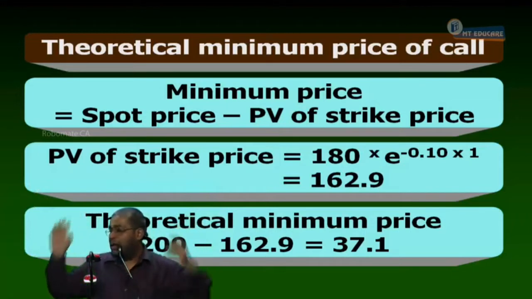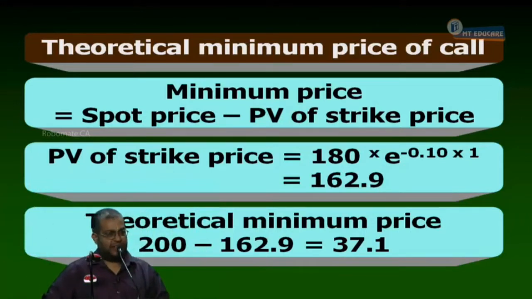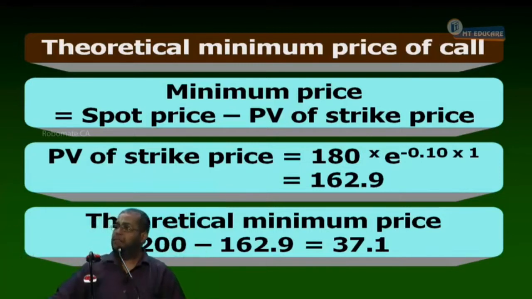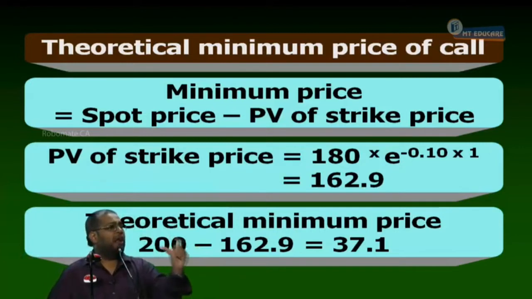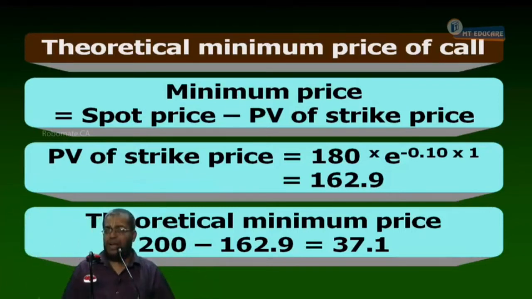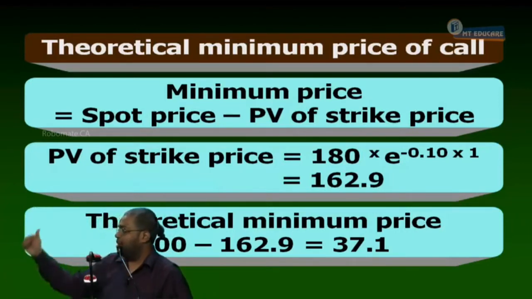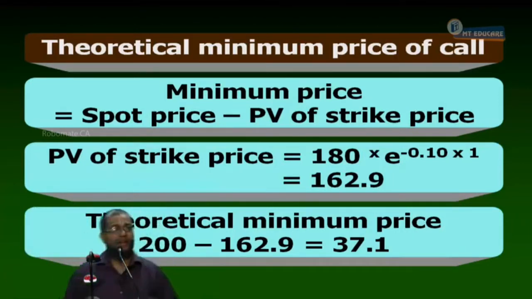Yes or no? Now, let us see how we have to devise a strategy and then proceed. I am going to go for buying the call option. I am going to be a holder of a call. A call is available for 30, and it is minimum worth 37.1. So it is underpriced, cheaply available. I go for call buying. I am holding the call option. Point number 1. Accept or not?